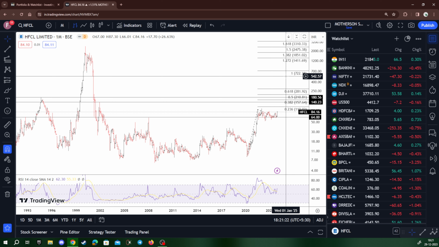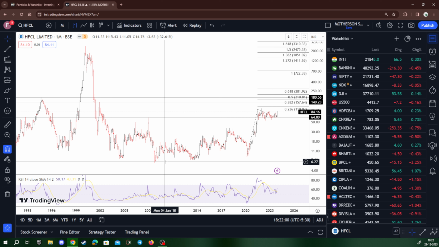So for a very short term basis, say for the next 3 to 6 months, I would be really focused on whether the stock is giving a close above 100 levels. If it has given a close above 100 levels, then it's going to be a trend following system wherein I'm not going to book profits at 180. We may see a consolidation over 180 levels, and then after we have broken above 180 levels, the 1994 resistance, we are actually going to see a very swift, a very strong move on the higher side, where the stock could double, triple, go 5 times, 6 times, who knows.